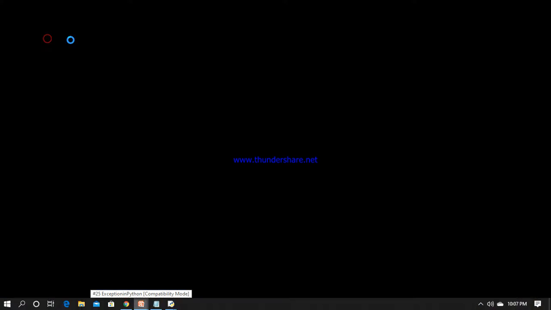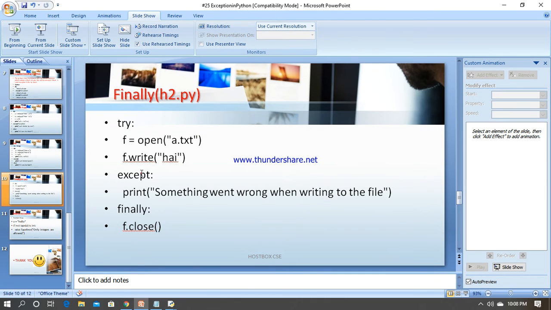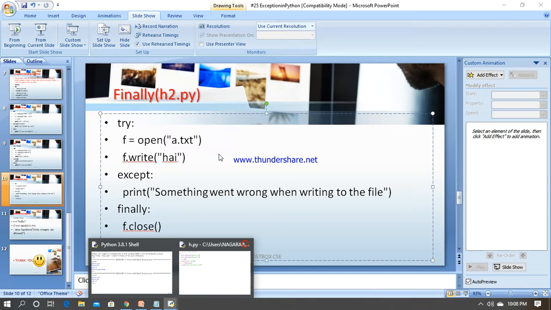Next, finally, which is one of the keywords you can use. For example, I am going to use a file with open. I want to open the file called a.txt and write the information hi. So I am using the file mode here. Except, print something went wrong when writing the file. Finally, f dot close. At last, it is going to close the file in the Python program. So here I already have h2.py. I am going to execute it here.